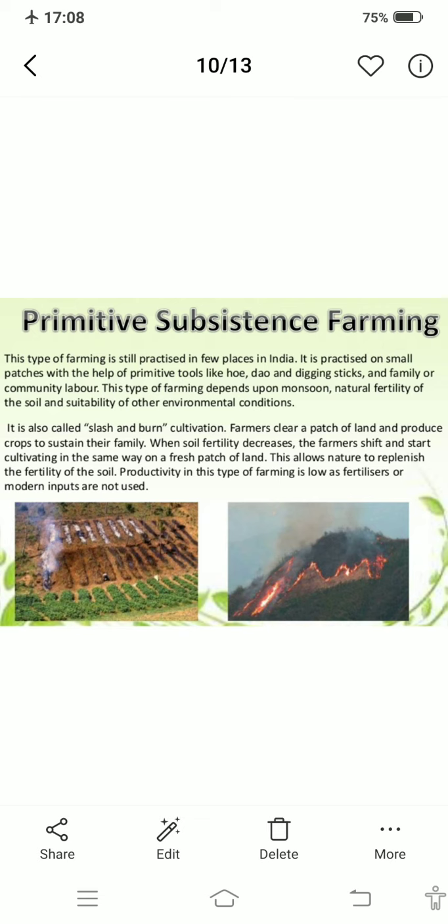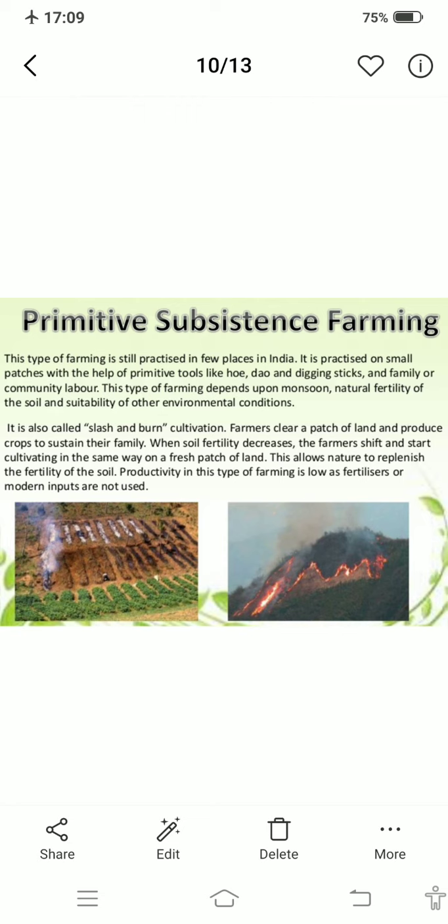Second, this type of farming depends on monsoon. Why? In this type of farming, the farmer depends on monsoon because they don't use any modern irrigation facility. They are totally dependent on rainfall.